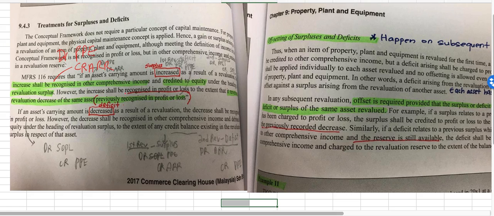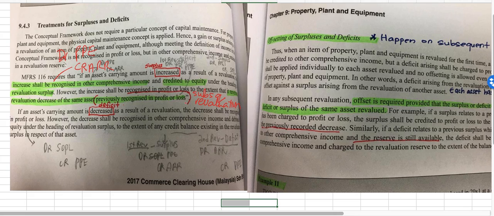However, the increase shall be recognized in profit or loss to the extent that it reverses a revaluation decrease of the same asset. This sentence is actually referring to the subsequent treatment in the subsequent revaluation.